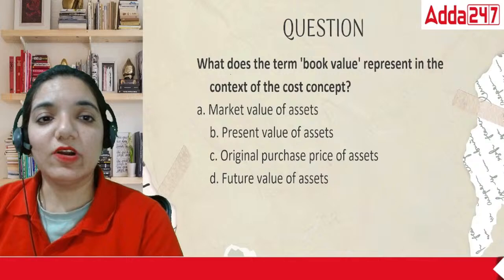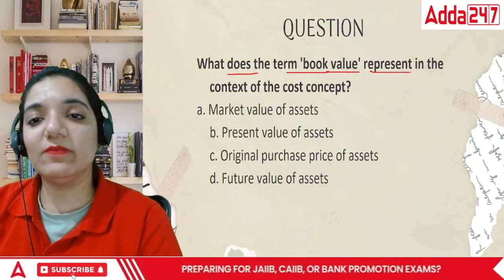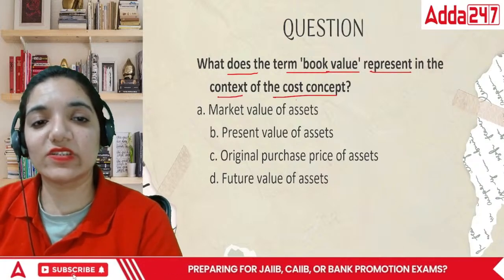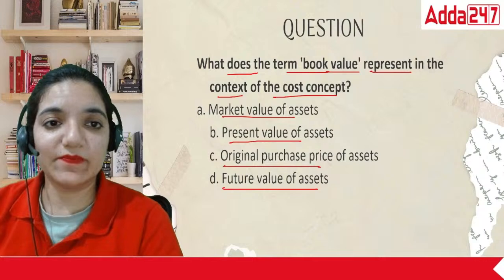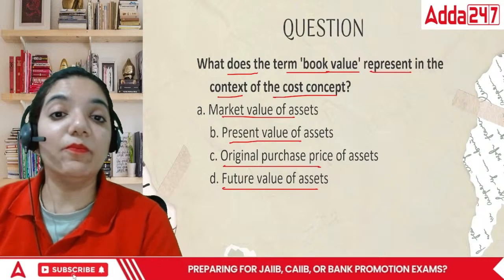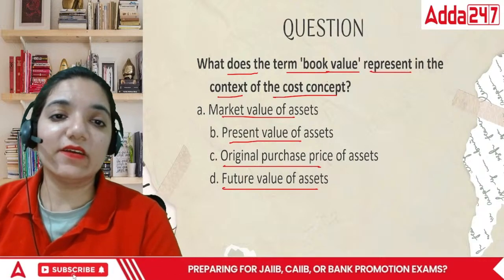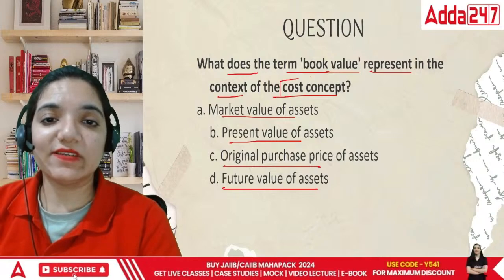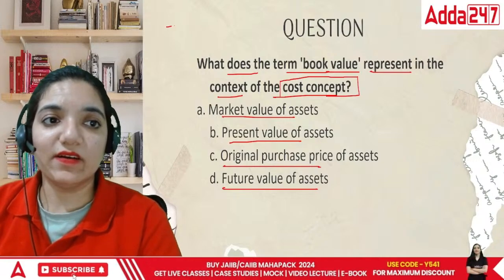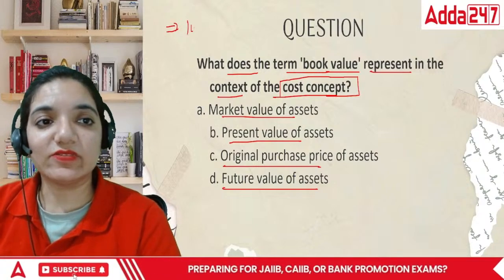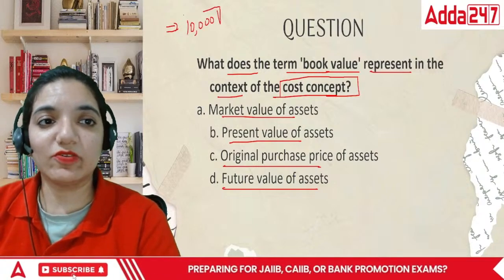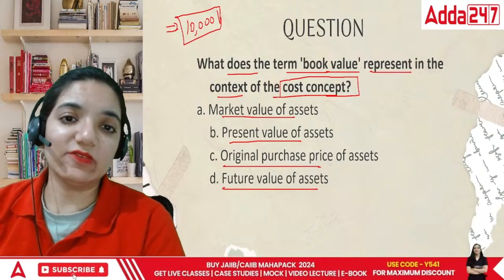Acha, next point. What does the term book value represent in the context of the cost concept? Market value of assets, present value, original purchase, or future value of the assets? Acha, cost concept says I bought something today for rupees 10,000.